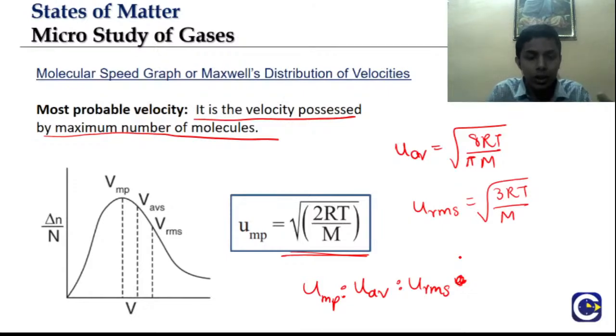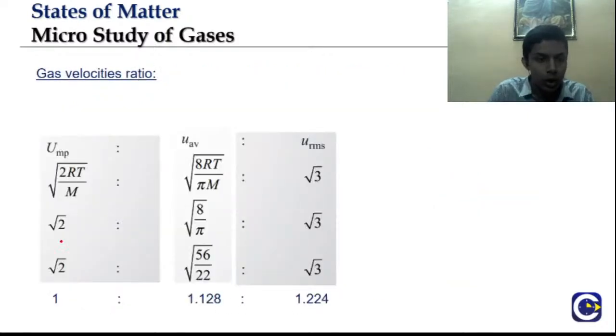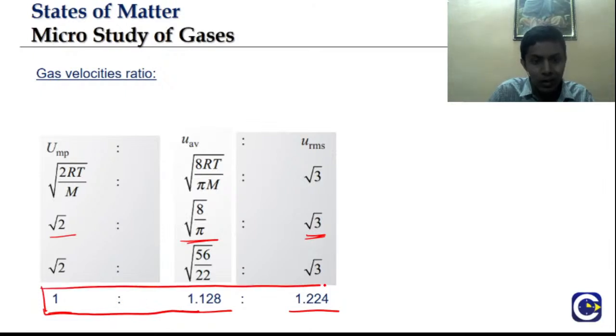So in such cases, what can we do? The common factor, root RT by m, can be cancelled, and the remaining thing would be root 2 is to root 8 by pi is to root 3. On simplification, we'll get 1 is to 1.128 is to 1.22. This is one ratio my students should be clear of. 1 is to 1.128 is to 1.22.